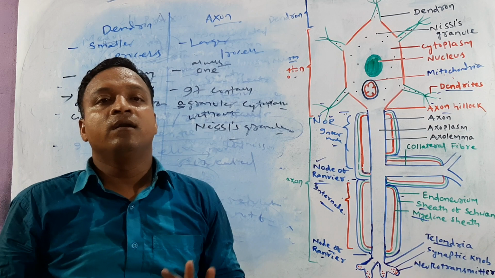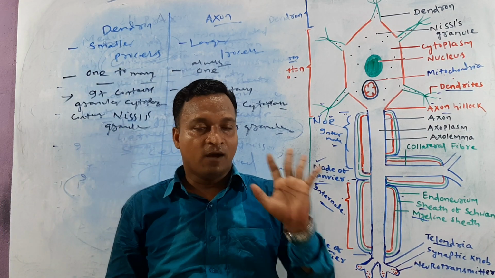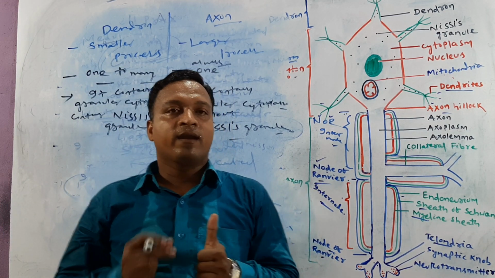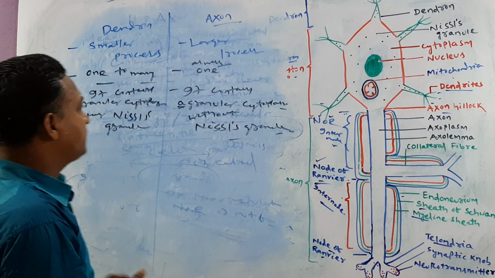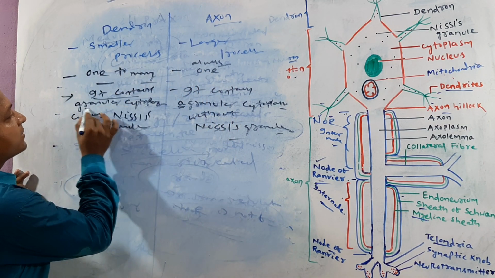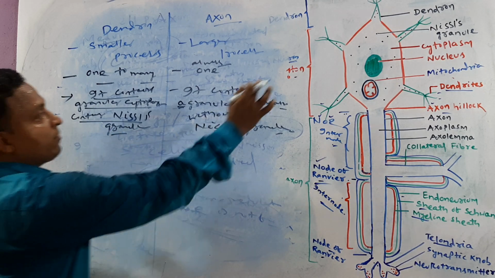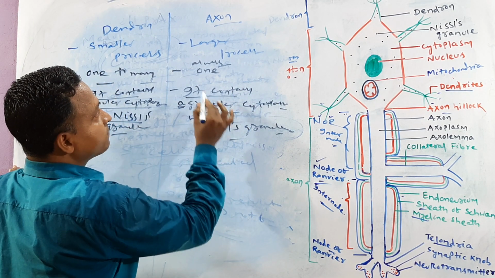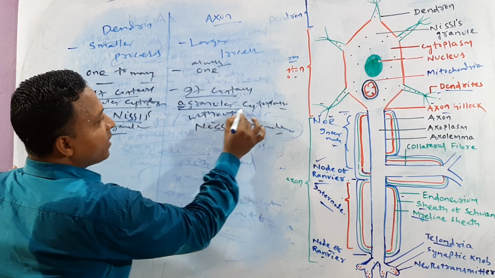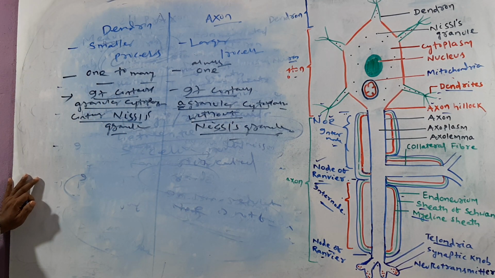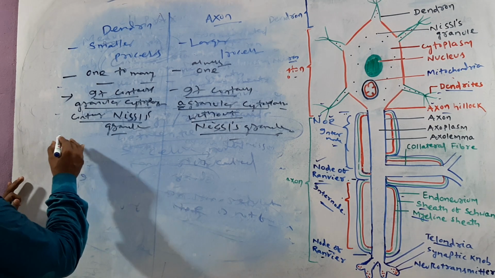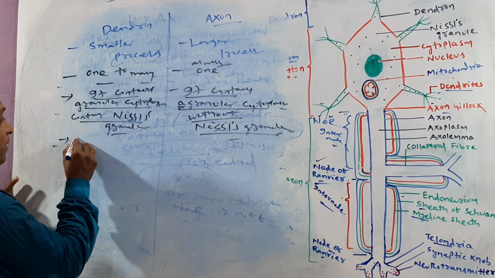But an important question will always come: Nissl's granule is found where? Options are dendron, cyton, and so on. Try to guess, my dear. It contains granular cytoplasm containing Nissl's granule: dendron. And axon contains which one? Agranular cytoplasm without Nissl's granule. Okay, try to guess, my dear, next one.